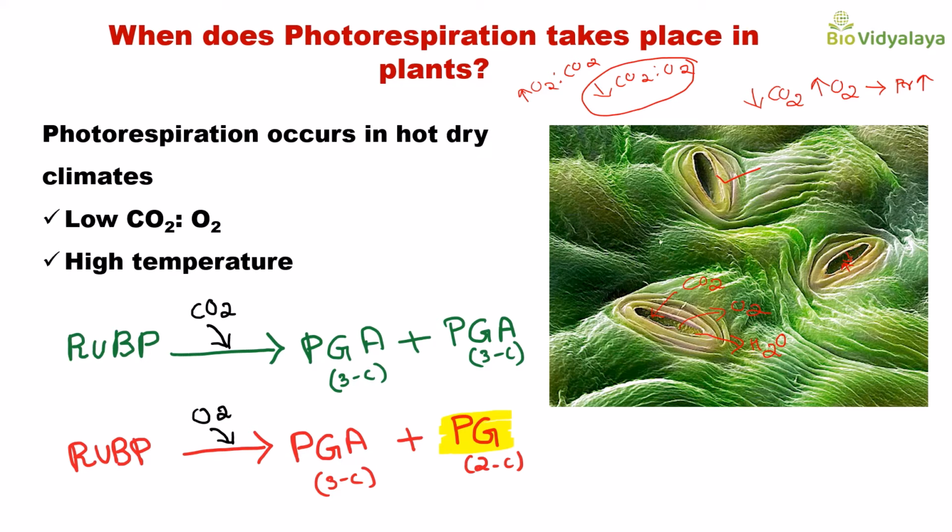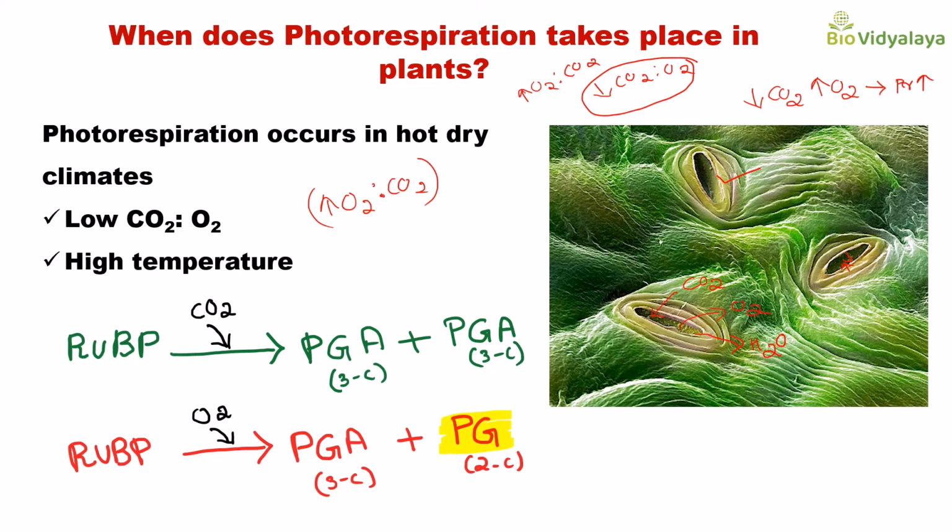So photorespiration occurs in hot, dry climates with a low carbon dioxide to oxygen ratio and high temperature. A low carbon dioxide to oxygen ratio means a higher oxygen to carbon dioxide ratio. So RuBisCO will fix oxygen instead of carbon dioxide when there is a low carbon dioxide to oxygen ratio and higher temperature.